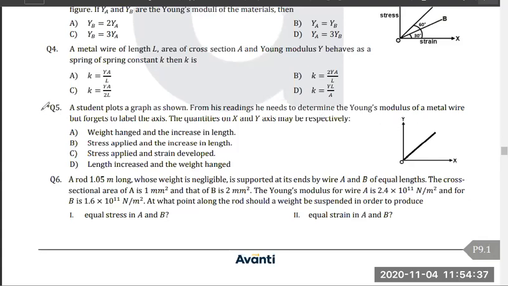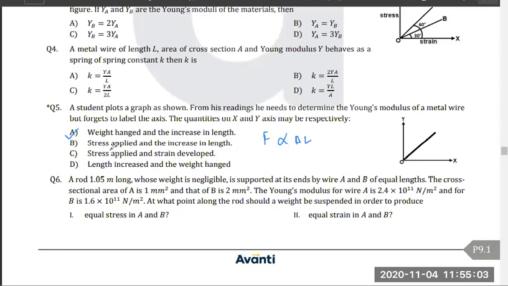It is multiple choice, star marked, so multiple correct. A: weight hanged and increase in length. Basically weight hanged is force and increase in length is delta L. So is it correct? Very good, Ronak, very good. So you are saying A is correct, because F is directly proportional to delta L. We already know that.